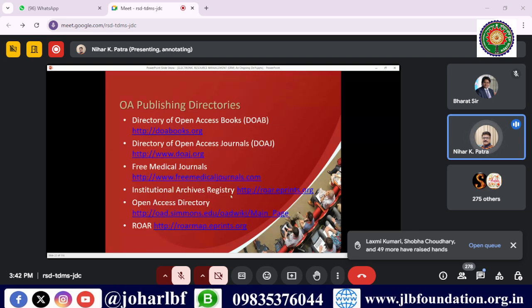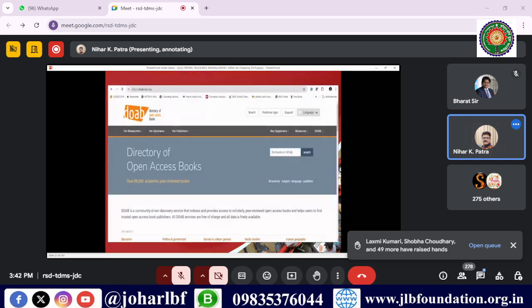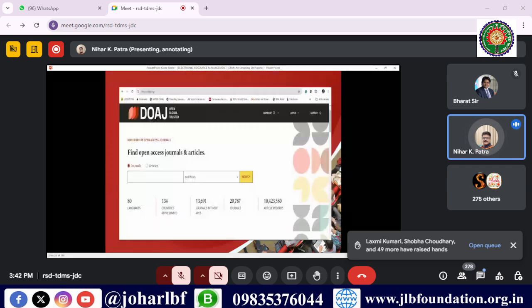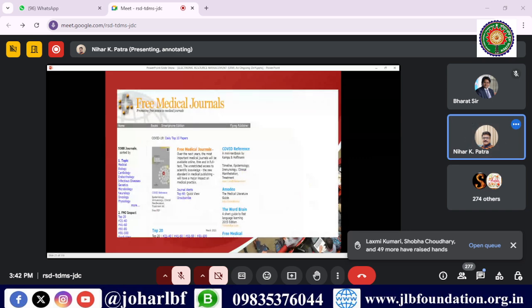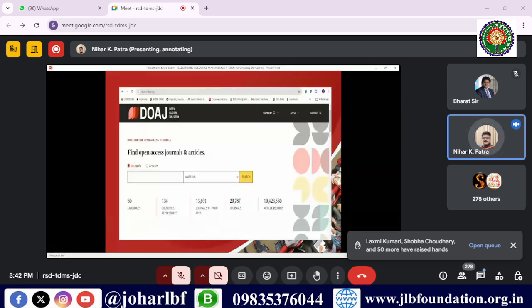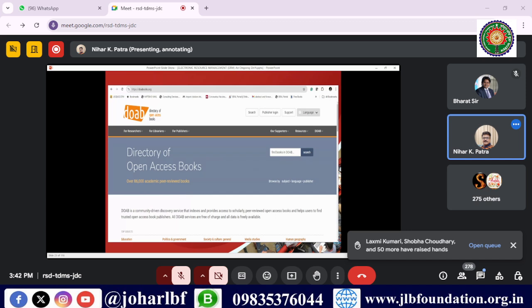The free medical journal, institutional archive repository, open access directory. Likewise, you'll get different types of resources from different directories. These are the screenshots I have taken. This is what the DOAJ looks like. In the DOAJ, you see the books, DOAB.